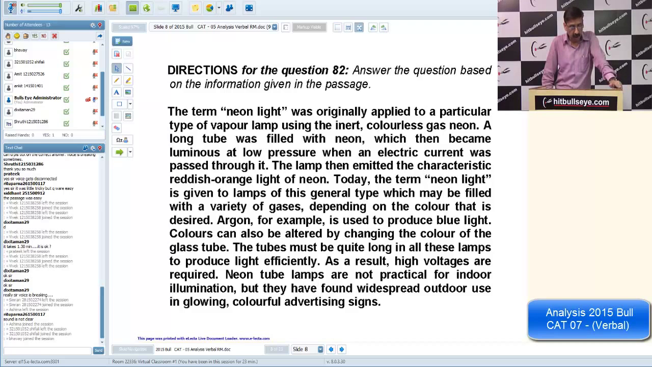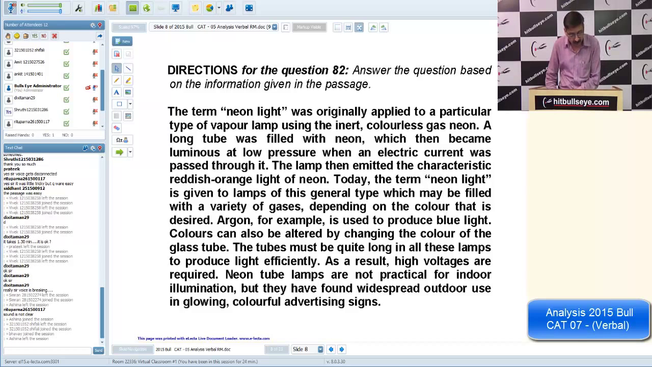Not at all worried about this. The lamp then emitted a characteristic reddish orange light. Today the term neon light is given to lamps of this general type, which may be filled with a variety of gases depending on the color we want. He has given examples also. The tube must be quite long in all these lamps to produce light efficiently. As a result, high voltages are required. So neon tube lamps are not practical for indoor illumination, but they are found widespread. So, a very easy simple question.